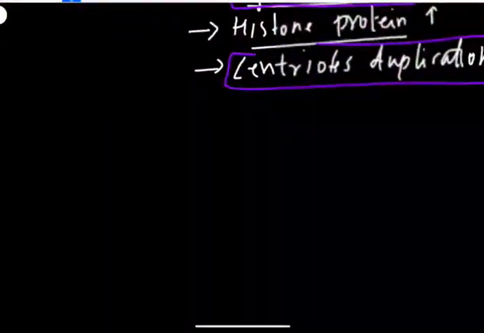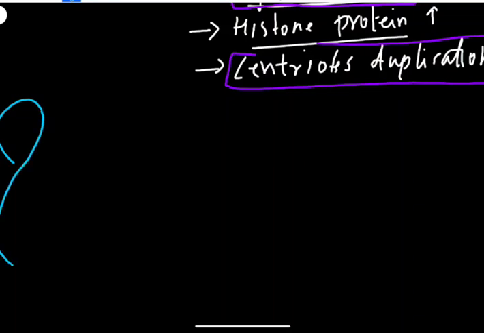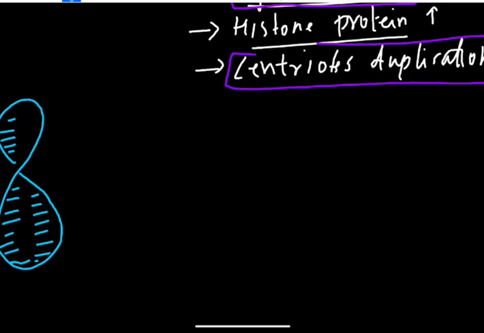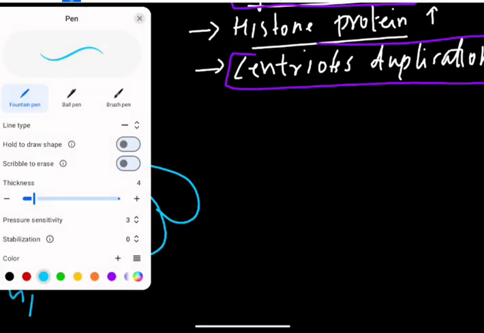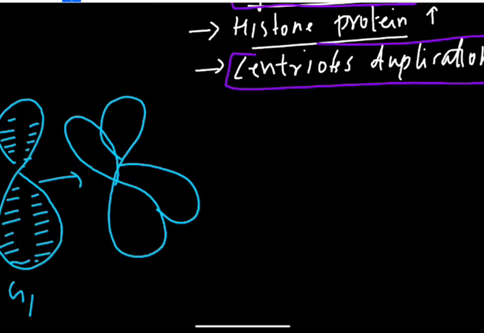Once more, if you draw a chromosome, this chromosome contains DNA, and this is the G1 phase. When it gets to the S phase, a sister chromatid will be formed to occupy the other DNA.